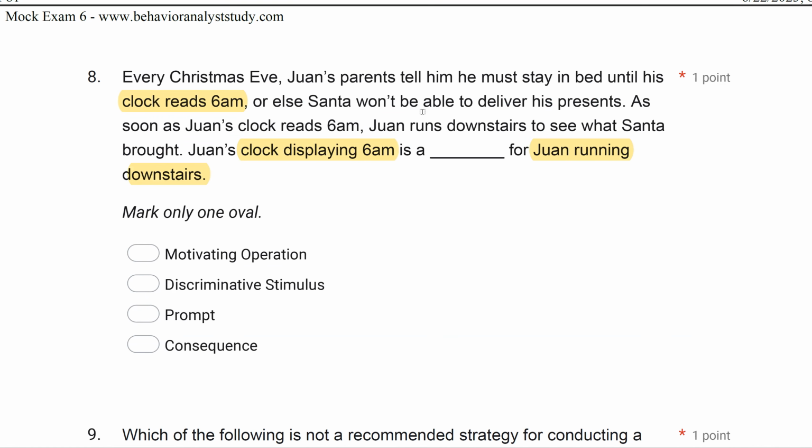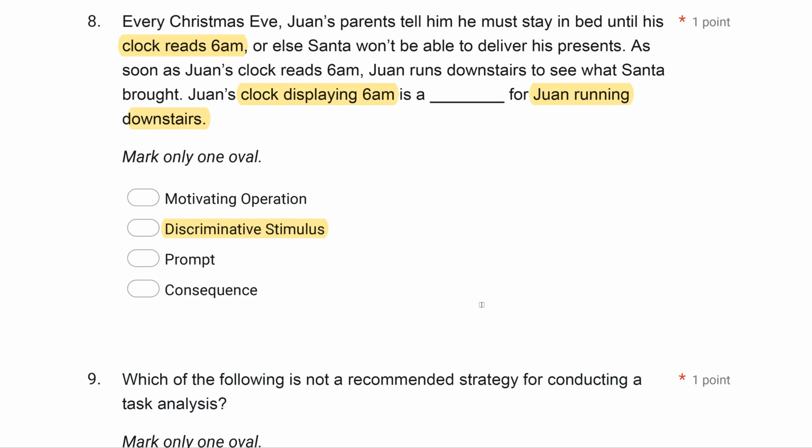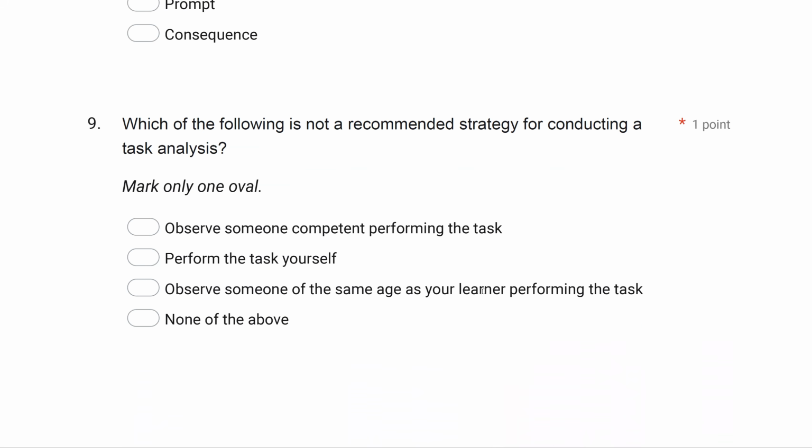Or Santa won't be able to deliver his presents. So the rule established that at 6 a.m. reinforcement is available. Before 6 a.m., reinforcement is not available. And so the clock signaled the consequence was available, making it a discriminative stimulus. There is no prompt in this particular question, and it's not a consequence, it's an antecedent. It evoked the behavior. So Juan's clock displaying 6 a.m. signaled that running downstairs was now going to be reinforced, making it a discriminative stimulus.